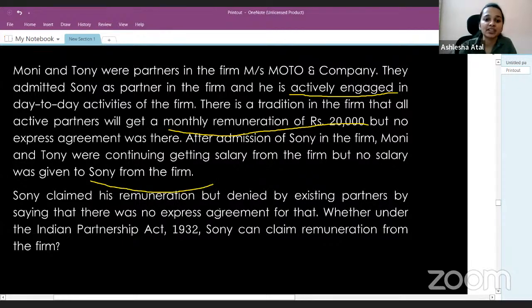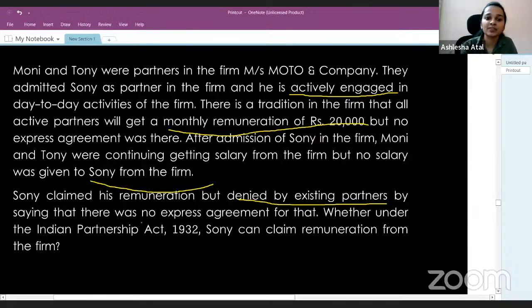Sony claimed his remuneration but was denied by the existing partners, Moni and Tony, saying that there was no express agreement.